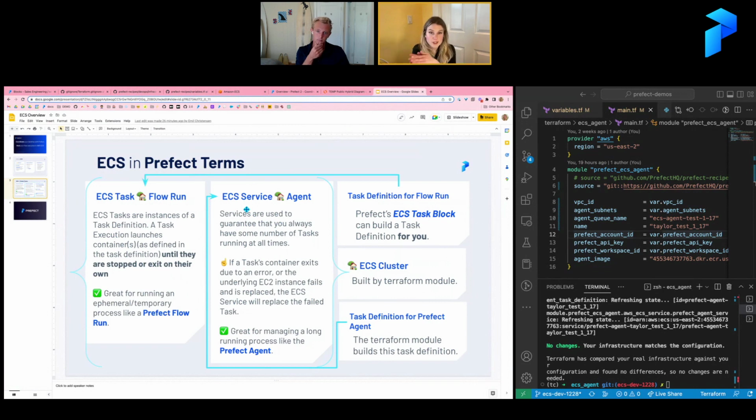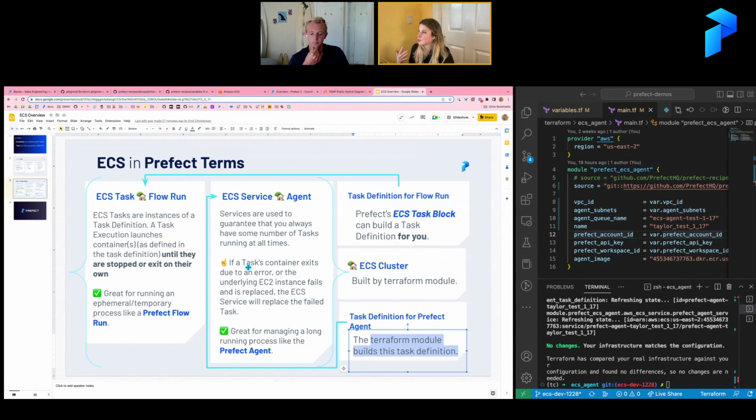So the first thing that you have to do if you want to set up Prefect in ECS is first set up your cluster. The Terraform module will do this. The next thing you'll want to do is build task definitions for both of these pieces. The task definition for the agent is probably what you're going to want to do first, right? That is also going to be part of that Terraform module, so you should be able to just put in your values and get this defined for you. In fact, the Terraform module will really take care of this entire piece here. It's going to build the task definition and start that ECS service, so you'll have the agent running and ready to go.